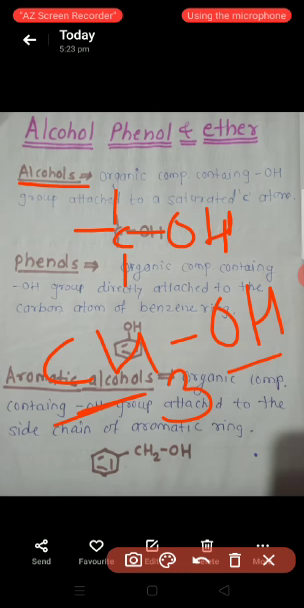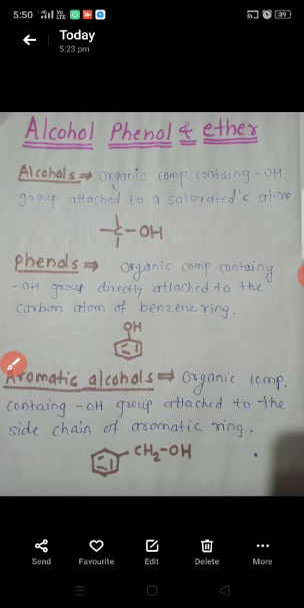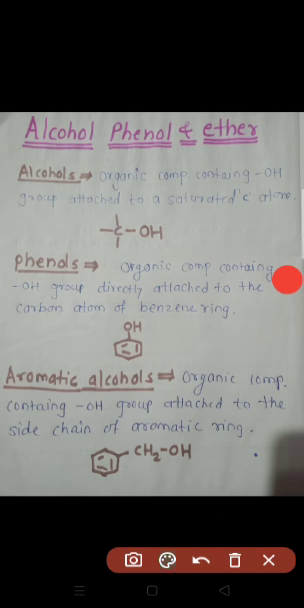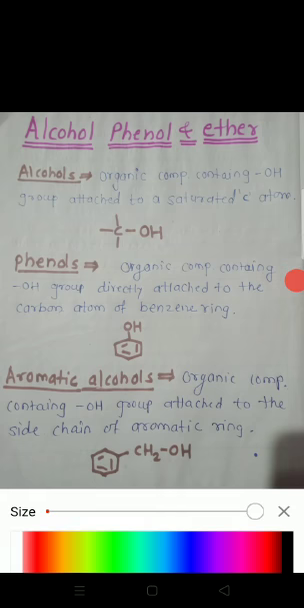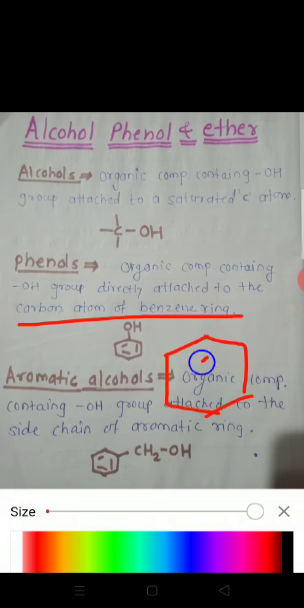Next, phenol. What are the phenols? Phenols are organic compounds containing an OH group directly attached to an aromatic ring. Similar to alcohol, phenols also have an OH group, but in this case the OH is directly attached to the aromatic ring. This is an aromatic ring and the OH group is directly attached to the carbon of the aromatic ring. These compounds are called phenols.